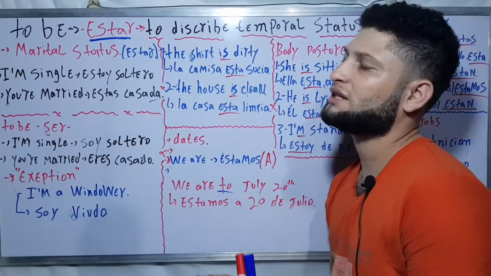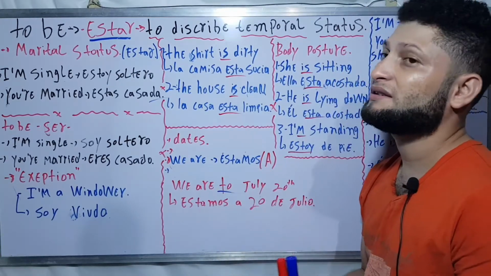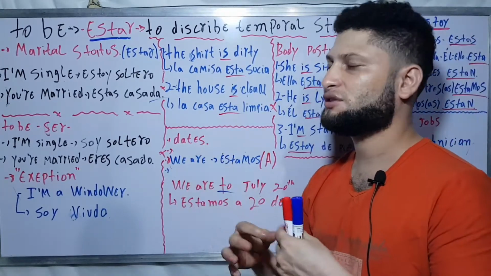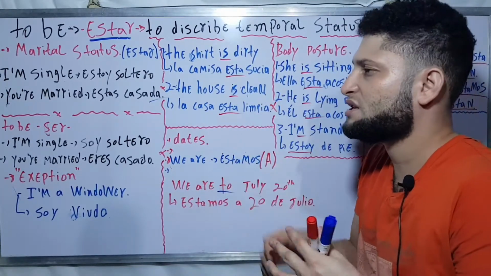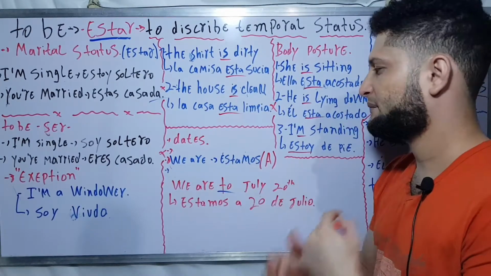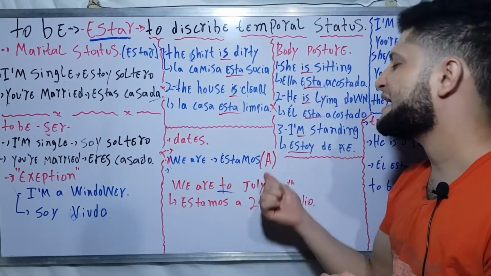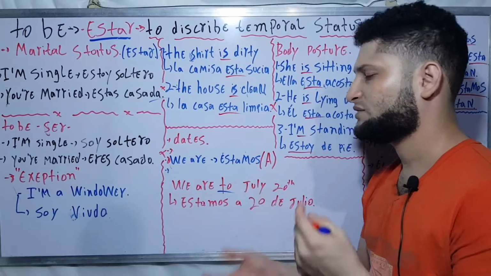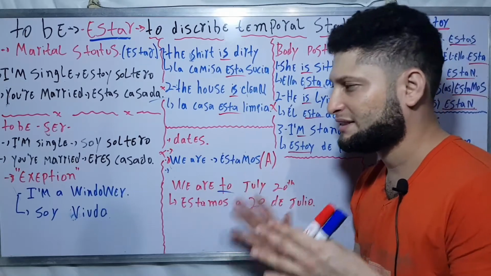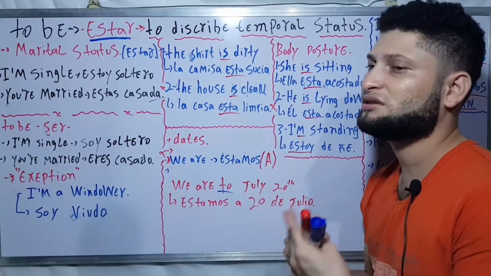I know once again that I already mentioned that you can use the verb ser to speak about date, and it's true. But in this case you can use the verb estar to speak about date as well. So we are, estamos plus the letter A, something like this. I know that this is not right, but as I said, it's just an example, for you to understand in a better way.